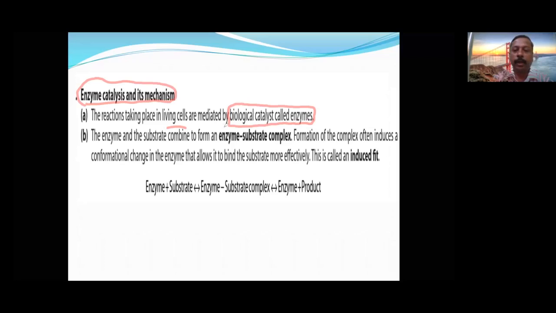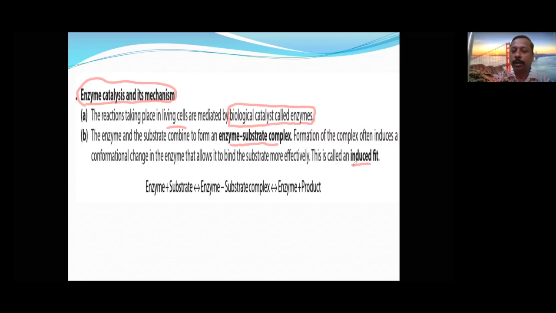These are natural catalysts, and you will find them in biological reactions. Enzyme and substrate combine to form an enzyme-substrate complex. That is intermediate theory only; they also follow reaction intermediate theory. That intermediate is called the enzyme-substrate complex, which is unstable, so the unstable complex will give you the product.